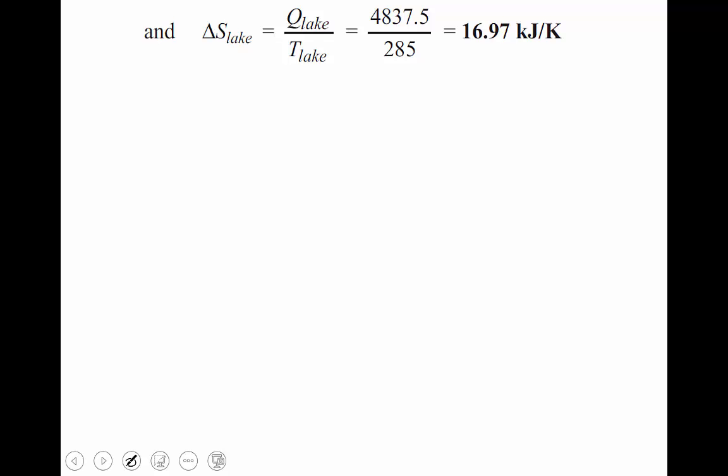Then delta S lake. First delta S iron block. Delta S lake, what is it? Q by T. Okay, in the previous step we directly used the formula. In that topic we first calculate the Q and then delta S is equal to Q by T formula, then Q lake divided by T lake, and substituting we get 16.97 kilojoules per Kelvin. This much amount of entropy is generated, because that value is positive.